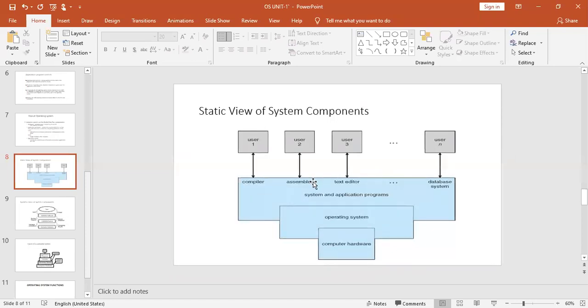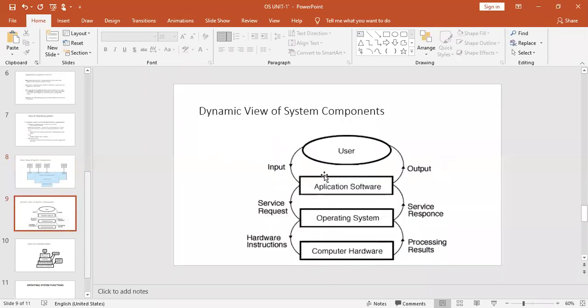This is the static view of the components of the computer system. If you see in the dynamic view, what will the user usually give? Either he may give some input or he may expect some output, right? So through what way can you supply the input to the system? Anything with the help of application software. Suppose you want to develop a Word document, what can you do? You just open a new Word document. What is it? It is an application software, right?